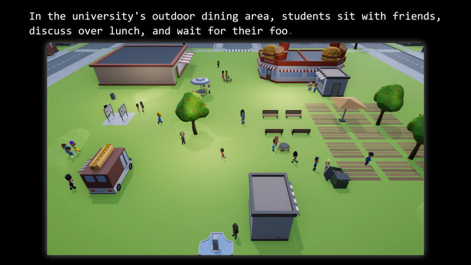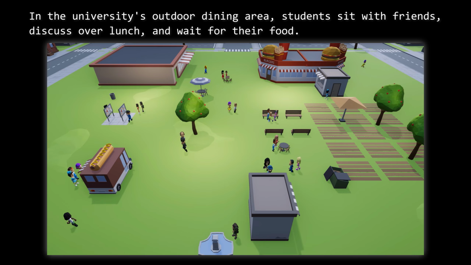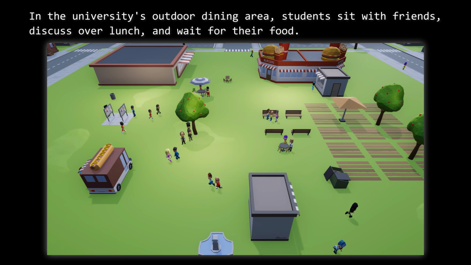GenC allows us to automatically populate diverse virtual environments with the simulated characters exhibiting varied and dynamic behaviors. For instance, here, for the given prompt, we mainly observe students discussing over lunch, chatting under a tree, while others are waiting to get their food. Secondary behaviors relevant to the context can still be observed in the scene, such as checking the announcement board or wandering around the campus area.